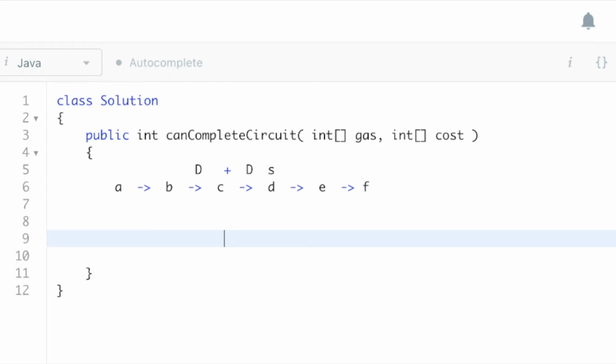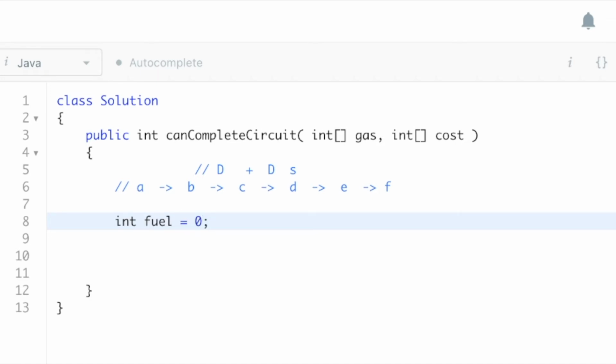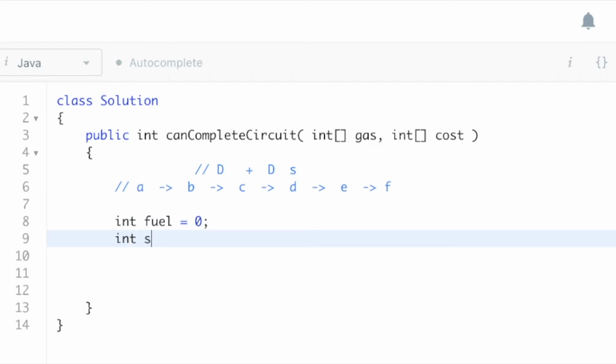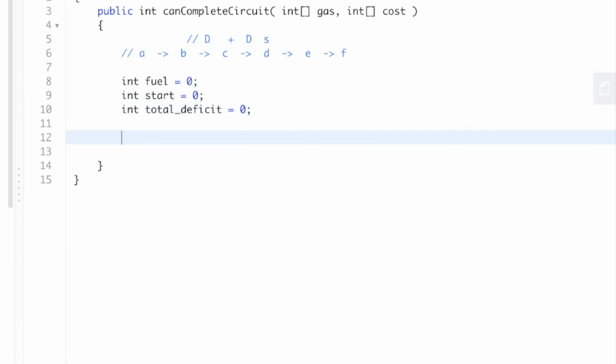Let's type this out. So what do we need here? We need to keep track of our current fuel that we get from every gas station while subtracting the costs. And we need to keep track of our starting point. So we're going to start at 0, right? We're going to try the first gas station. And we need to keep track of our total deficit. And that's going to be 0. Okay. Now, what we do now is loop through our gas stations. And we could do cost.length here because they're the same length, but it doesn't matter.